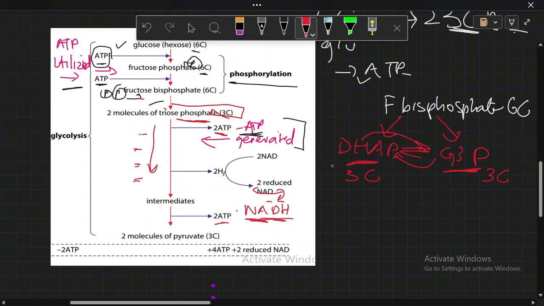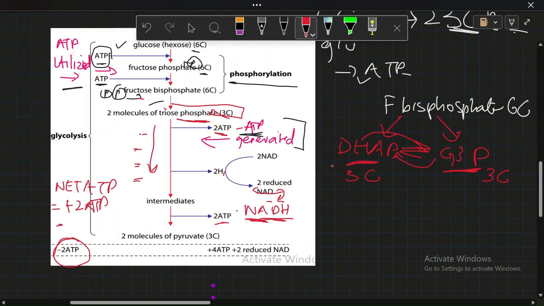And we generated 4 ATP here, right? So if we do the math, for every molecule of glucose, we spent 2 ATPs in the priming phase, in which ATP was utilized. And how many ATPs did we produce? We produced 4 ATP, right? So 4 ATPs minus 2 ATPs. What is the net ATP production of glucose via glycolysis? Net ATP production is plus 2 ATP.